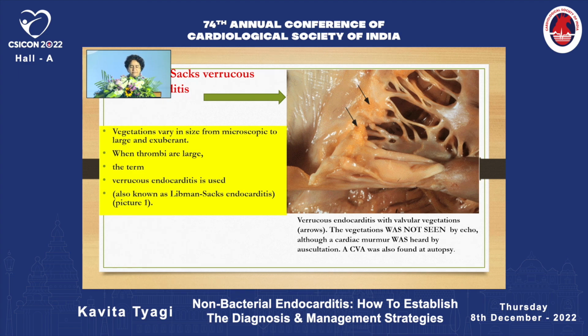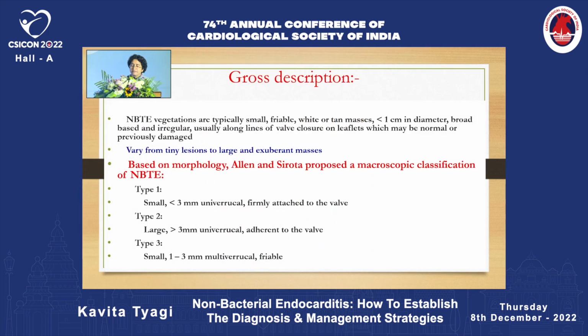Vegetations vary in size from microscopic to large and exuberant. When thrombi are large, the term verrucous endocarditis is used, also known as Libman-Sachs endocarditis. Grossly, in pathological terms, they are typically small, friable, white or tan masses less than 1 centimeter in diameter, broad-based and irregular, usually along lines of valve closure on leaflets, which may be normal or previously damaged. Based on morphology, Allen and Sirota proposed a macroscopic classification.